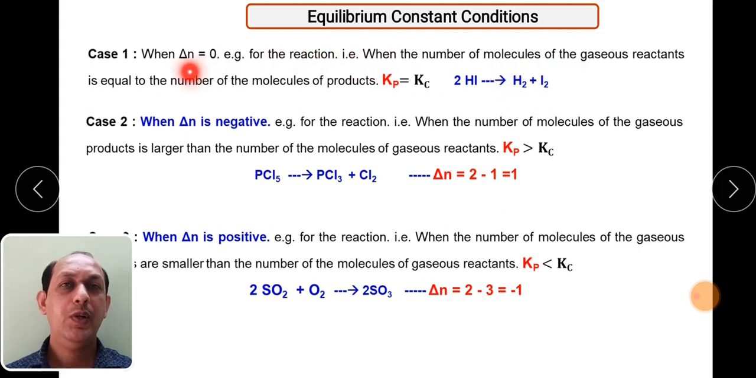So in that case, when delta n is equal to 0, if you put this in the earlier equation, Kp is equal to Kc into RT raised to delta n, if delta n becomes 0 then the whole term becomes 1. That's why Kp will become equal to Kc. So if the number of moles of product and reactant are the same, then delta n will become 0. In that case Kp will become equal to Kc. Remember, this is a question being asked in multiple choice questions. Kp is equal to Kc for which reaction? When there is the same number of moles.